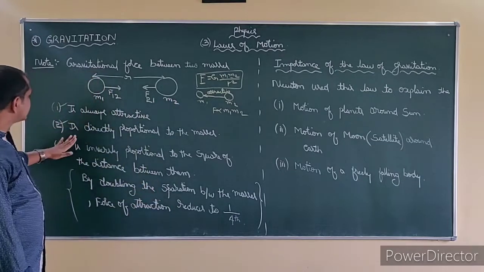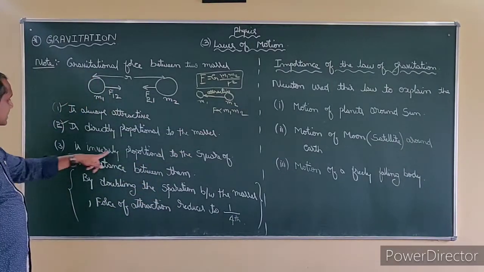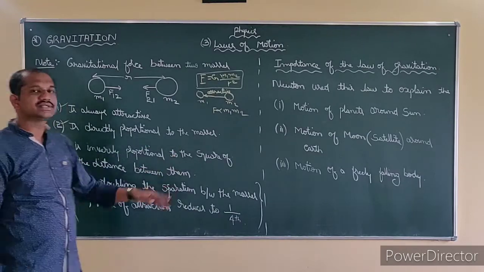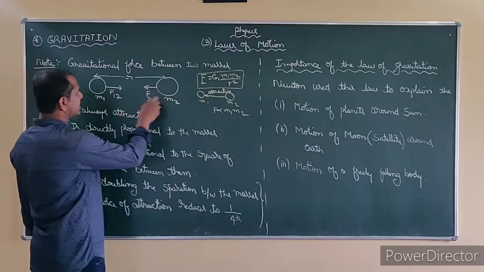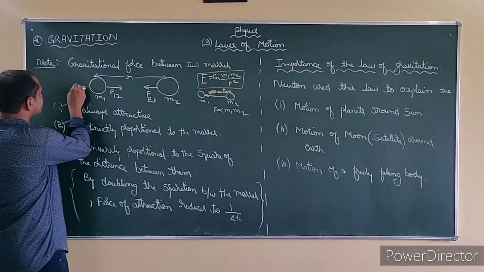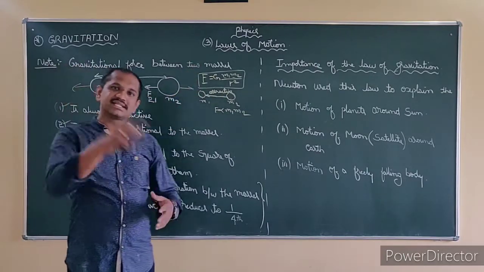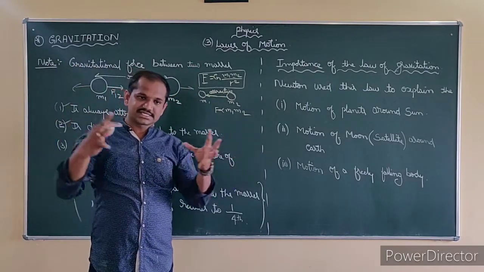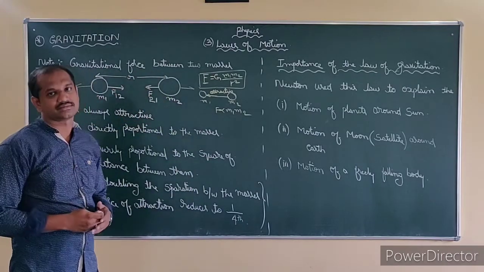First one. Second one is directly proportional to the masses. Third one is inversely proportional to the square of the distance between them. We have read this. If the distance keeps on increasing, force becomes less. If the distance is less, force is more.